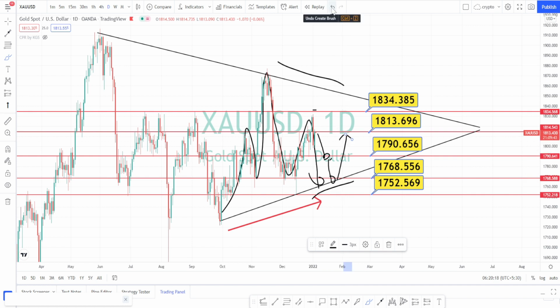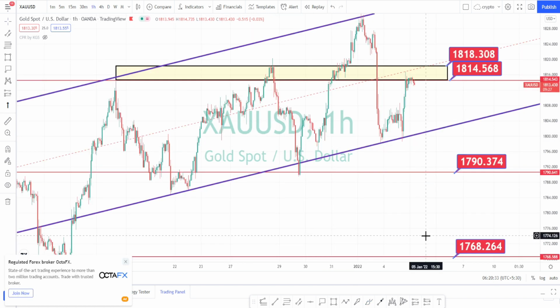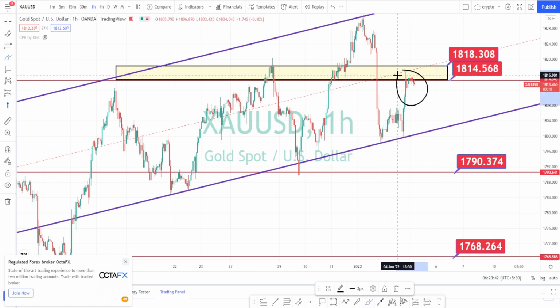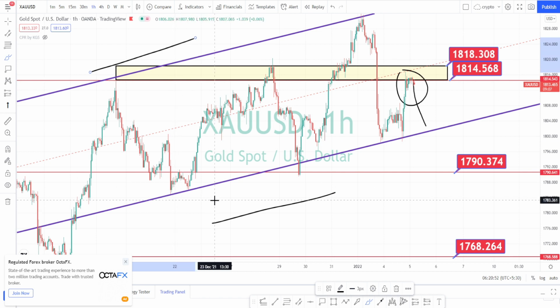Let us do the analysis in hourly time frame. I am in hourly time frame now. When we notice the price action in hourly time frame, we can see that exactly at the level of 1814, the price is trying to bounce back. It is retracing, but overall when we see the price action, it is trading within a bullish channel pattern.